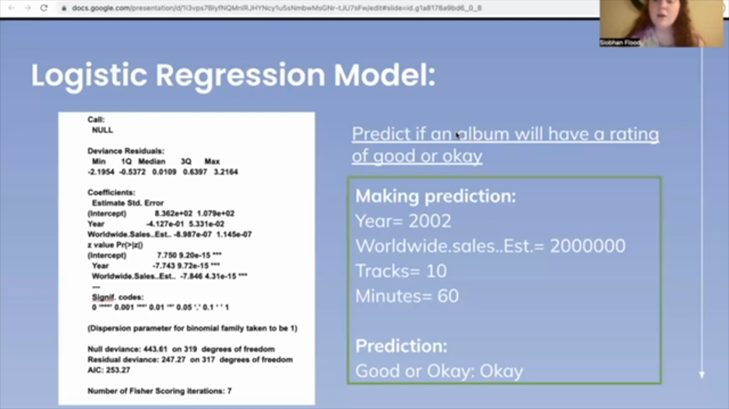Now, finally moving on to the prediction itself, I put in 200,000 for worldwide sales and 202 for the year. And for predictor variables that are not best suited and will not be taken into account in the prediction model, I put in 10 for the number of tracks and 60 for the number of minutes. Now, the prediction model predicted that this album would be ranked okay. And so that is all I have to say about the logistic regression model. So I'm going to hand it over to Elisa for classification.